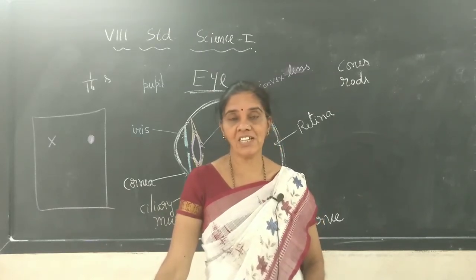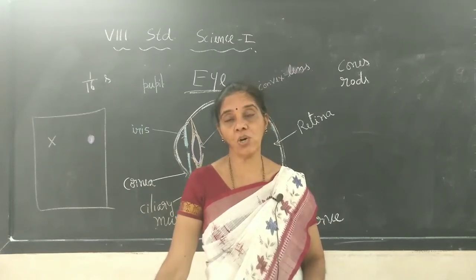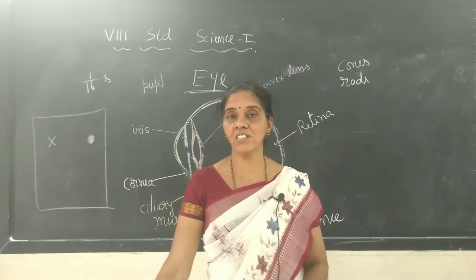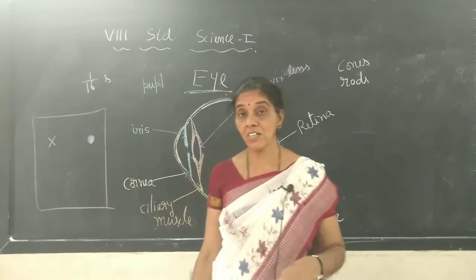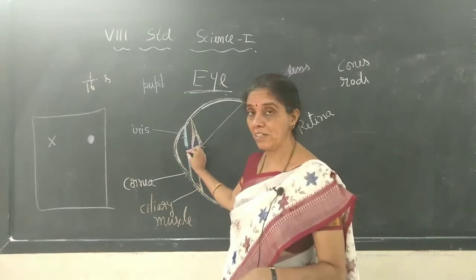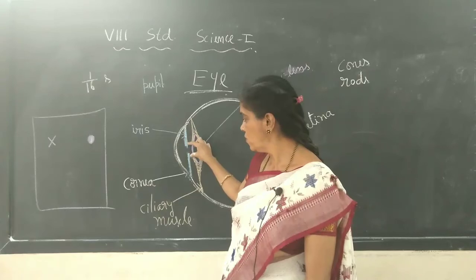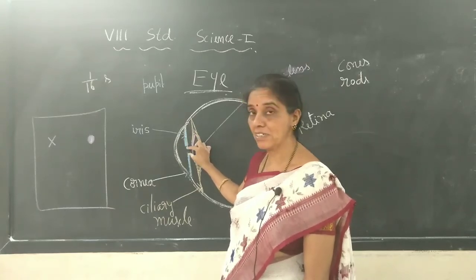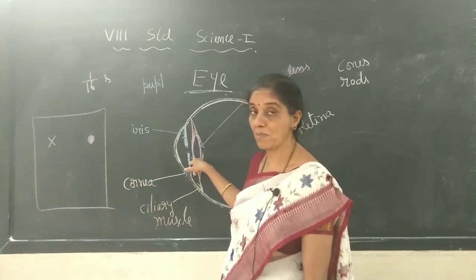That iris will play a very important role to control how much light should enter into our eyes, and light will enter inside the eyes through a small opening called the pupil, and the size of the pupil is also controlled by this iris muscle.